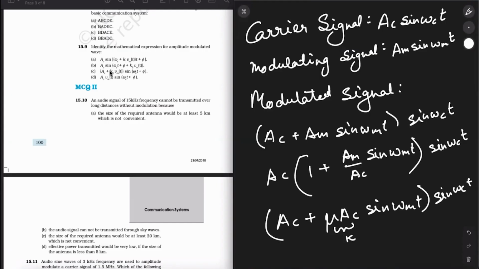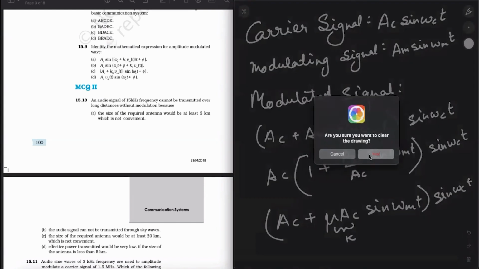This is K, okay. Sine omega_m t, they have taken as Vm t, velocity depending on time. So option C is correct. They have written sine omega_m t as a function of velocity. Okay, so option C is correct for this one.